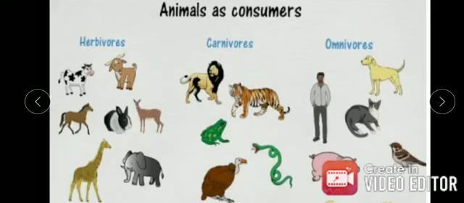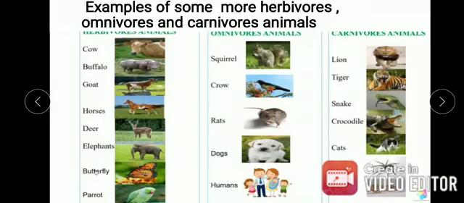Now, what are omnivores? Omnivores are the animals which eat both plants and animals. It means they eat both plants and the flesh of other animals. What are the examples? Human beings, dogs, cats, pig, sparrow, hen, bear, etc. These are the examples of omnivores. Students, there are more examples of herbivores, carnivores and omnivores.